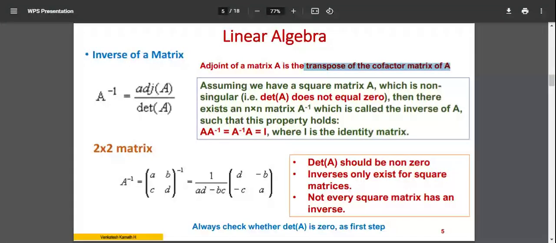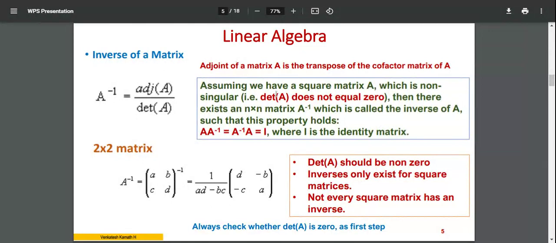Now in my method of doing it, I'll do it slightly differently. I'll first find the transpose, and then I'll calculate the cofactors one after the other, step by step. Let us do that.